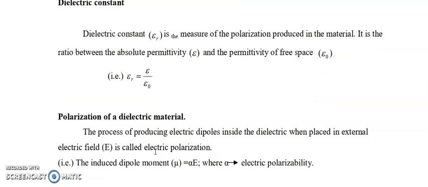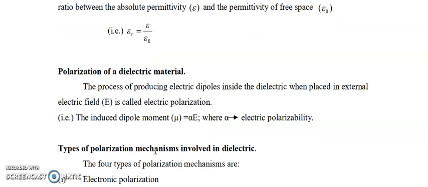Next one, polarization. Before polarization, we should know what electric dipole moment is. If two equal and opposite charges are separated by some distance, that is called an electric dipole.